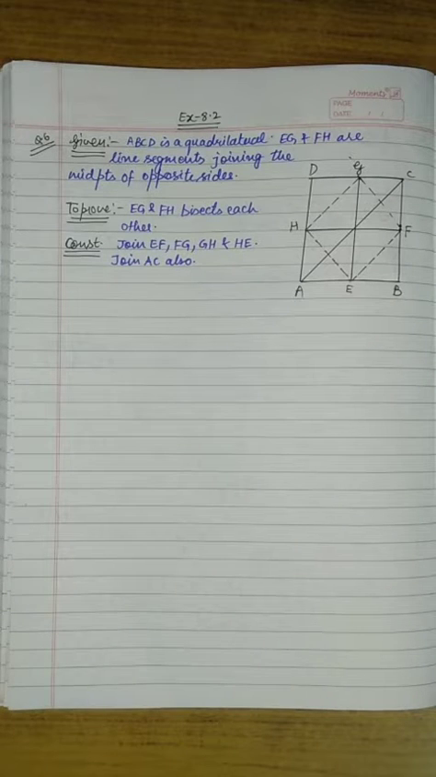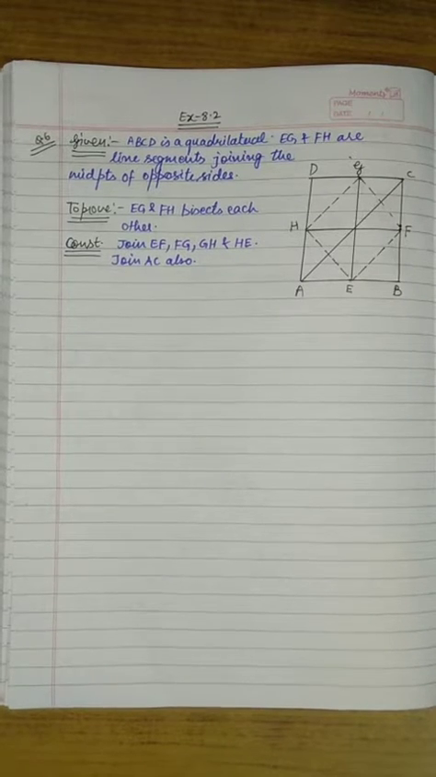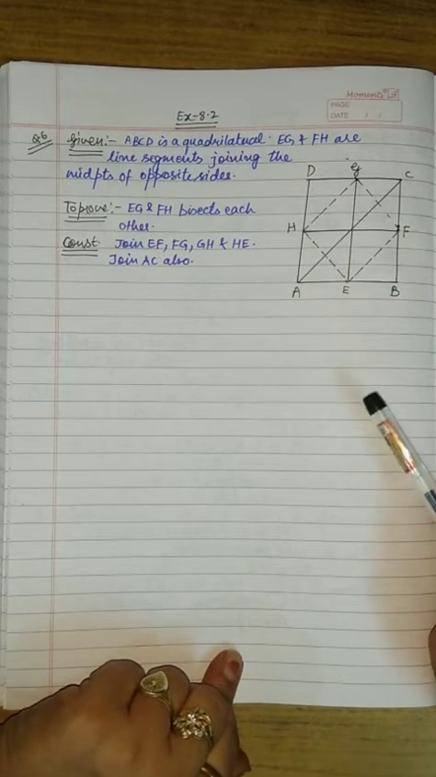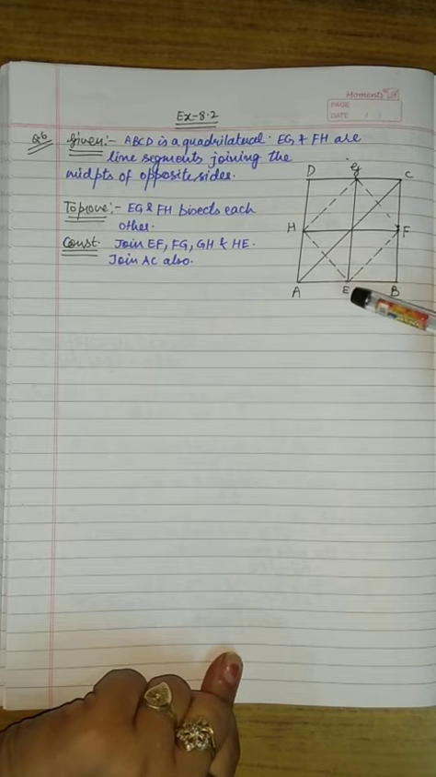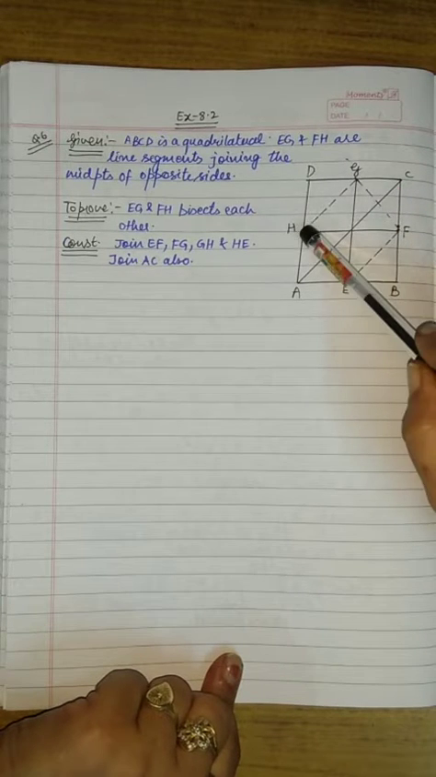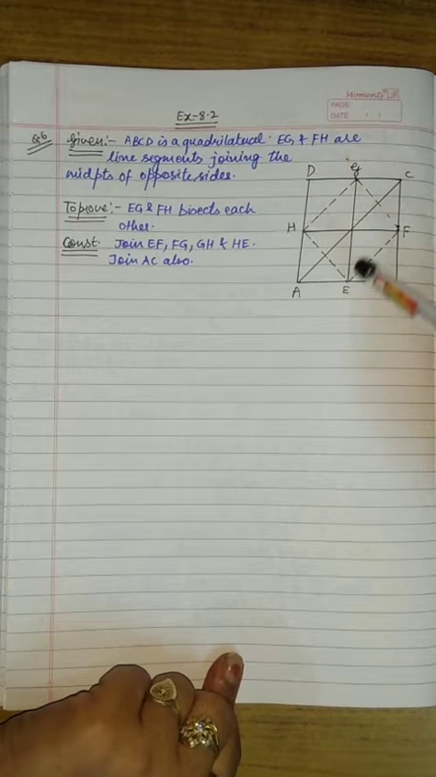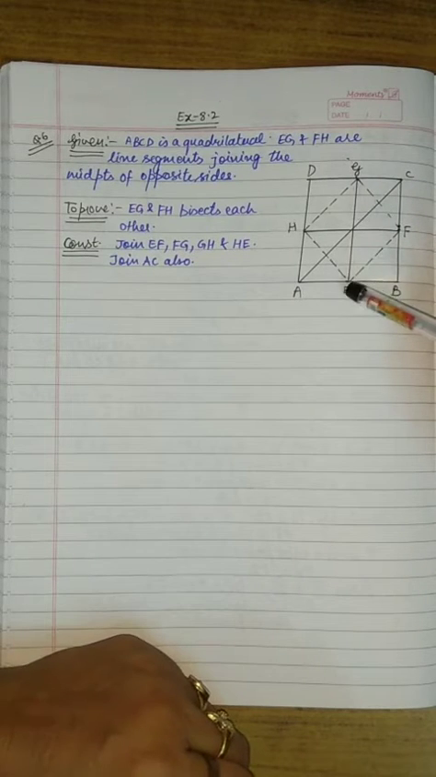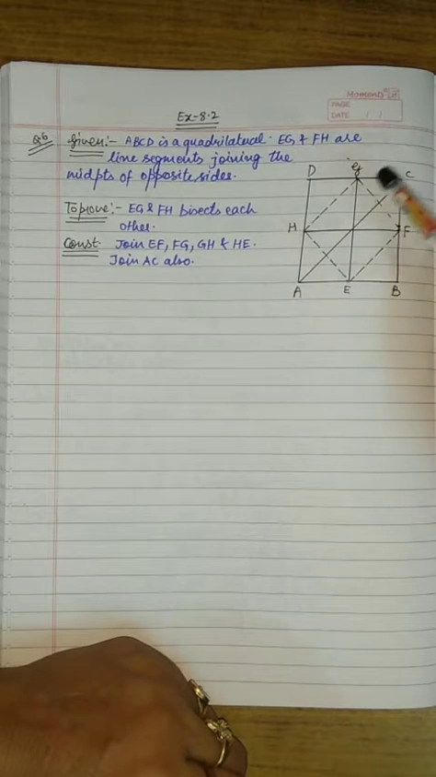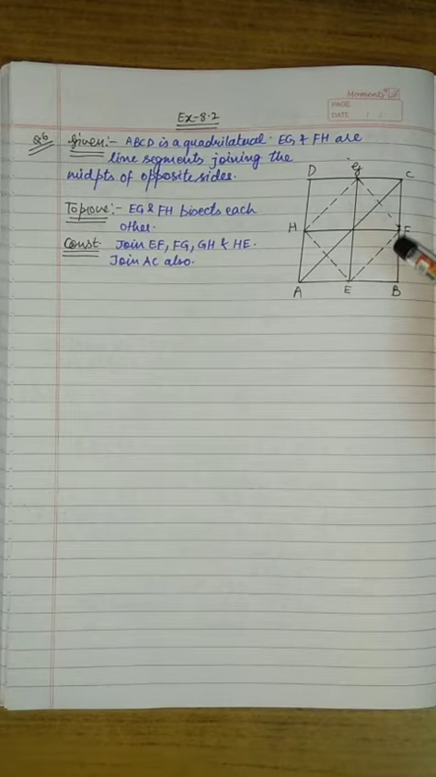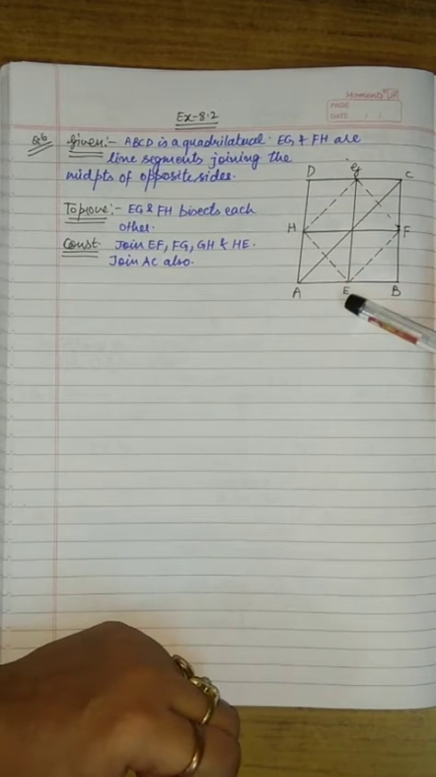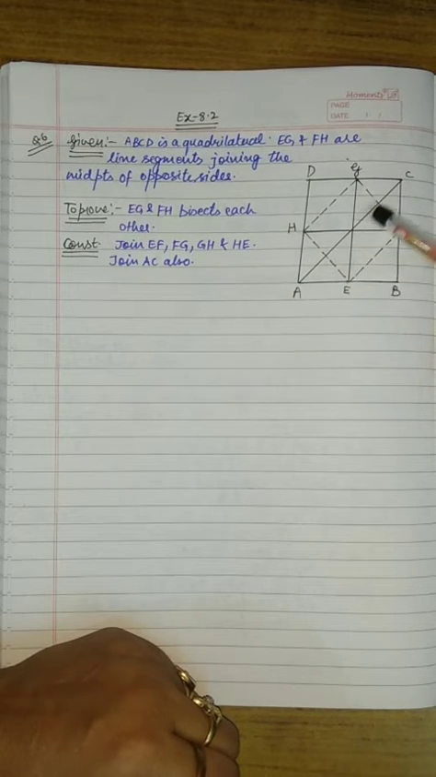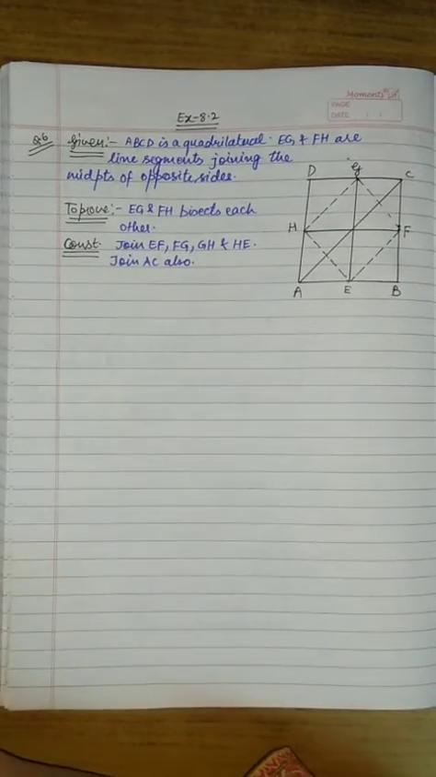Dear students, question number 6 from exercise 8.2. In this question, what is given to us is that ABCD is a quadrilateral and EG and FH are line segments joining the midpoints of opposite sides. We have to prove that EG and FH bisect each other. So, construction, we will join EF, FG, GH and HE and also diagonal AC. So, proof.